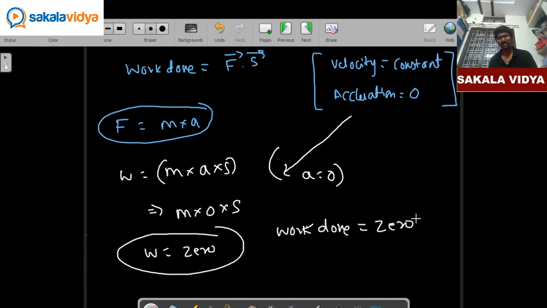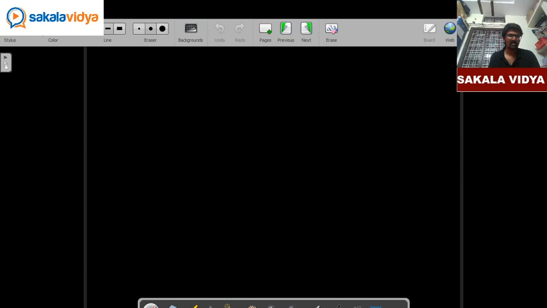0. So you may get doubt, sir, at constant velocity why acceleration is 0? Okay. For example, Ramu is a person, initially he is at a position A whose initial velocity is 5 meter per second.